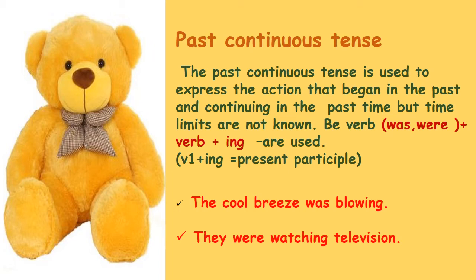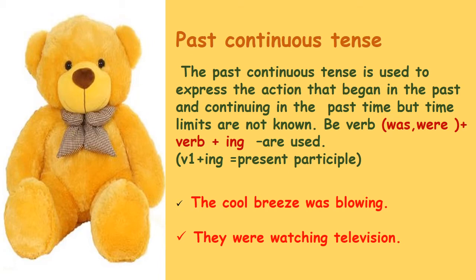Be form verb in past form, was or were, plus verb plus ing is used in past continuous tense. Verb plus ing is called present participle. This I have already told you. Let's see the example. The cool breeze was blowing.